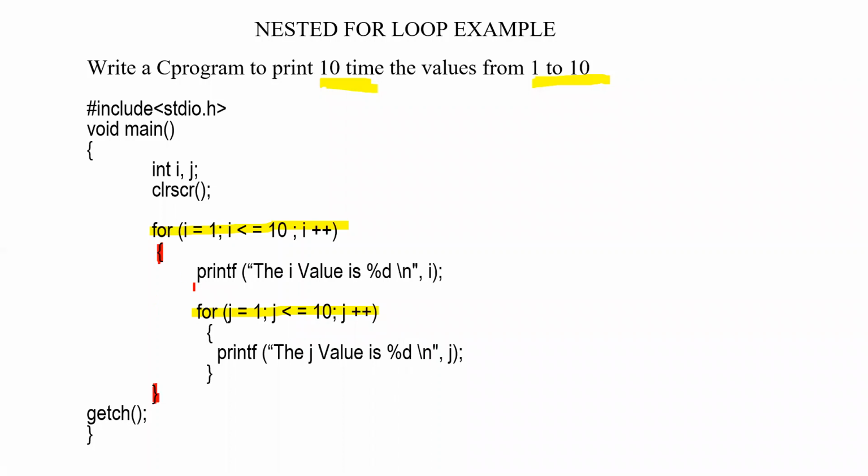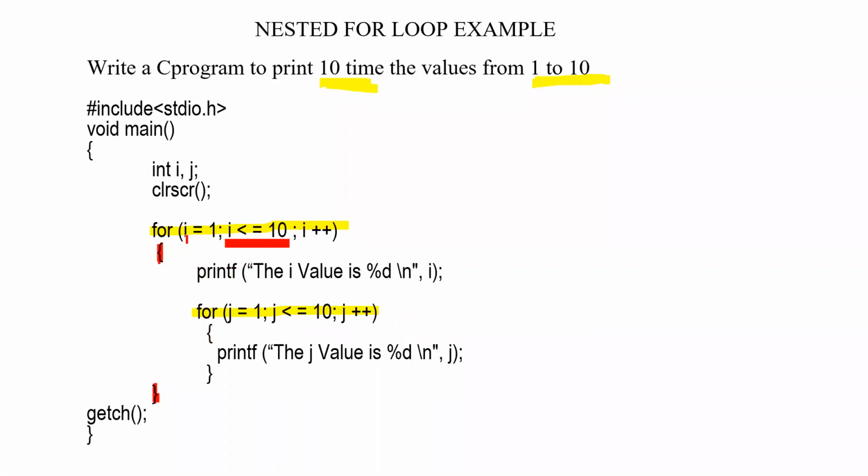All lines of code given within this block will be taken as the body of the loop, which will be executed if the condition i less than or equal to 10 is satisfied. Are you all listening? So if the condition i less than or equal to 10 is satisfied, then the body of the loop will be executed, right?